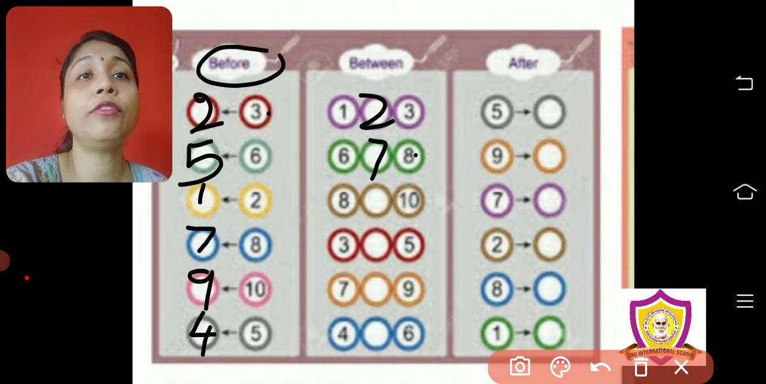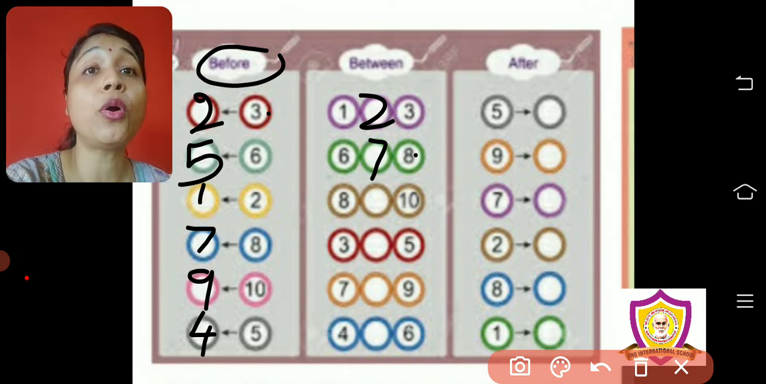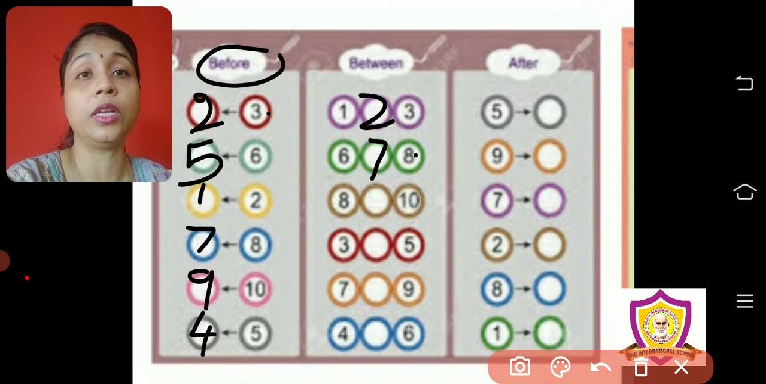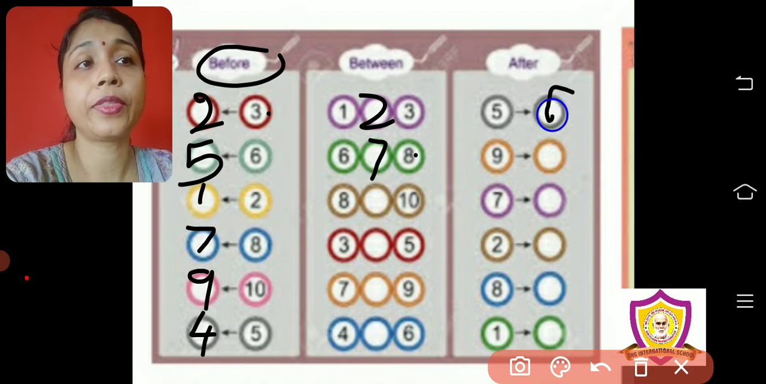So whenever you want to find before number, between number, even after number also, you have to do forward counting. See, now if I say the after number 5, which number comes after 5? So you have to count not till 5, but till the number after 5, forward counting. 1 2 3 4 5 6. Stop. So 6 is your answer, right?